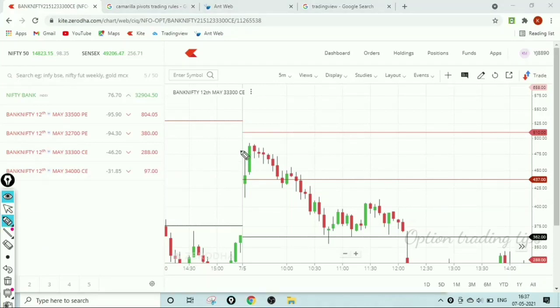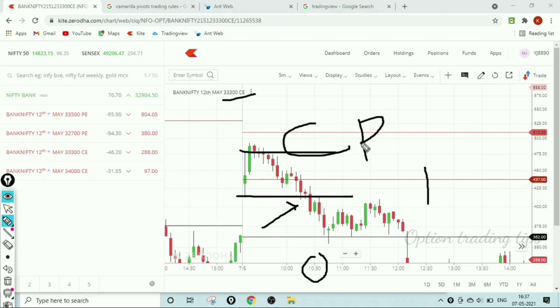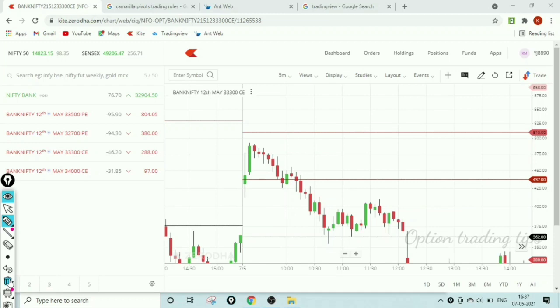Wait for the entry and I will enter into the market. In 33,300 at 10:30, first candle low breakout happens. So now I switch over to the put option chart. So there is a lot of confusion in checking the options chart. For these reasons, to avoid this confusion and for better result, I use the index chart only.